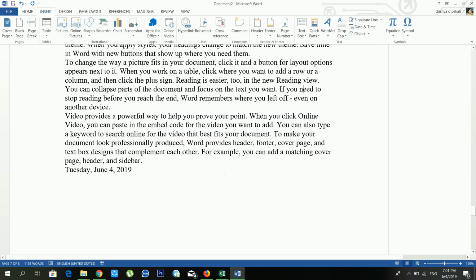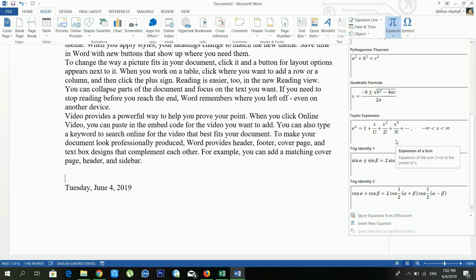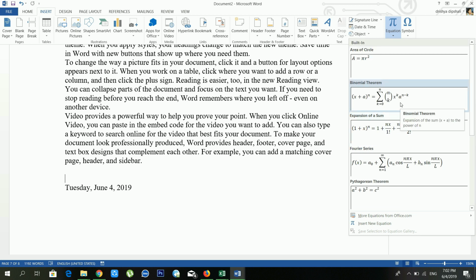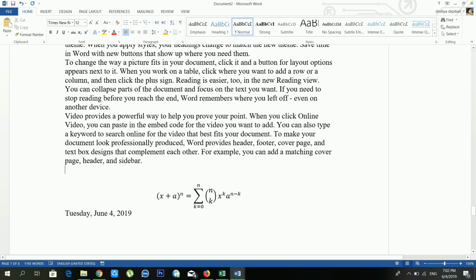Another option is equation. It's one of the useful options in Microsoft Word. When you are typing a mathematical equation, in that case you can use this one. There are some templates also available. These are ready-made formulas.